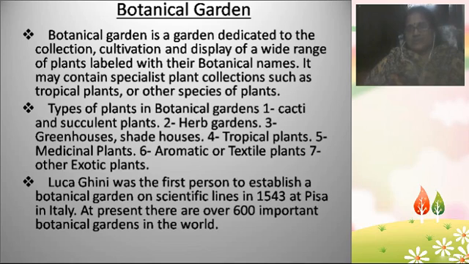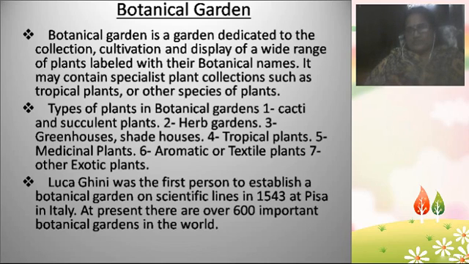Botanical gardens may sometimes consist of special plant collections, like tropical plants and other species. Tropical plants are the plants which grow in high temperatures, normally in tropical regions.